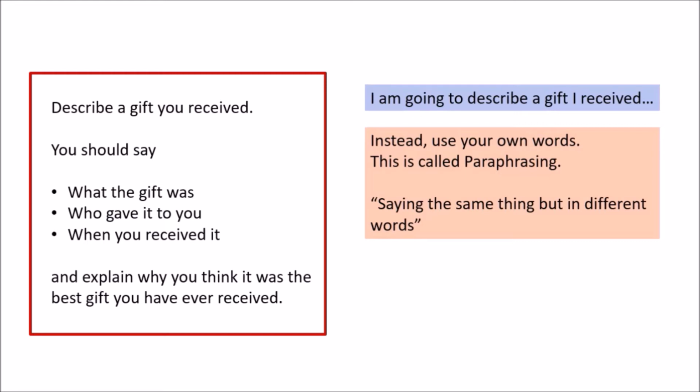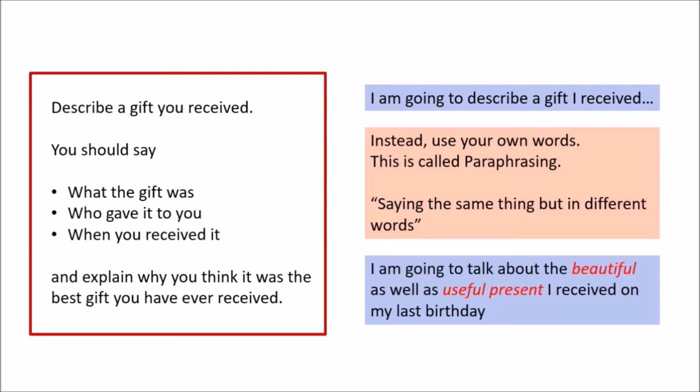For example, say, I'm going to talk about the beautiful as well as useful present I received on my last birthday. All I did was change gift to present. I also added the adjectives beautiful and useful. But still this version sounds so much better and exciting. Right? So use your own words. This will also show the examiner that you have got a decent vocabulary, and that's going to up your grades.